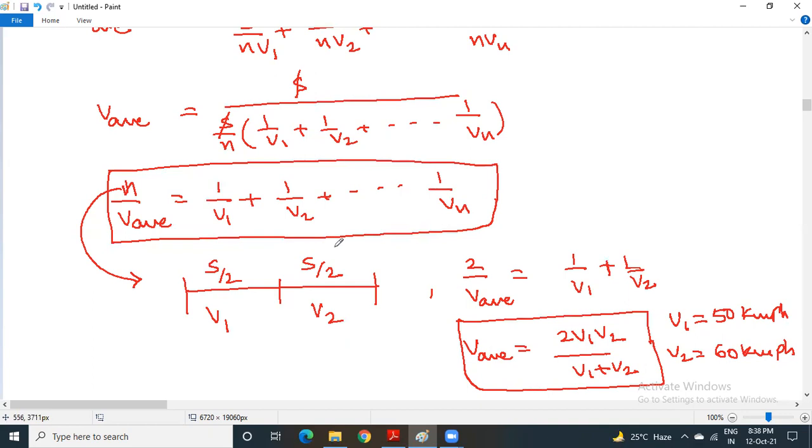Students, in tomorrow's class, we'll continue with how to get average speed when total time is divided equally.